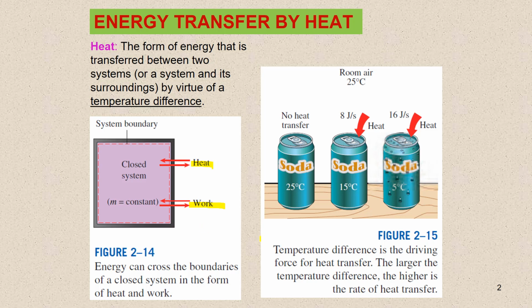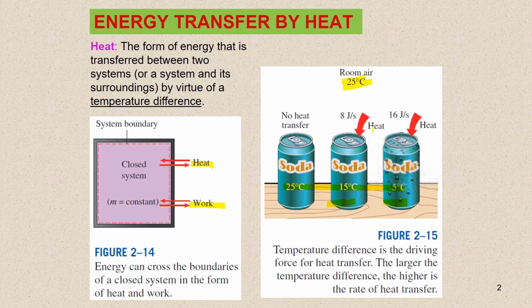We know from experience that a can of cold soda left on a table eventually warms up and that a hot baked potato on the same table cools down. When a body is left in a medium that is at a different temperature, energy transfer takes place between the body and the surrounding medium until thermal equilibrium is established. That is, the body and the medium reach the same temperature. The direction of energy transfer is always from the higher temperature body to the lower temperature one. Once the temperature equality is established, energy transfer stops.